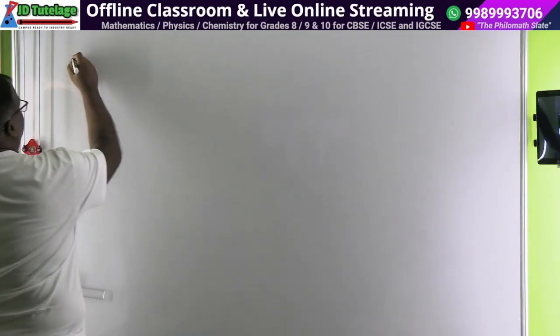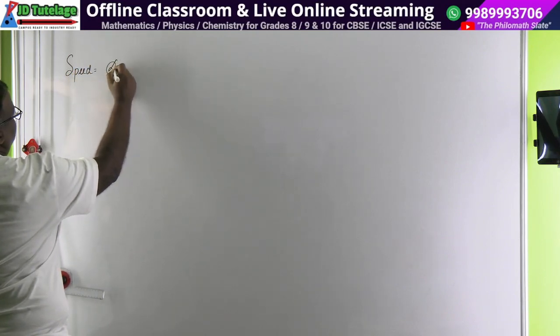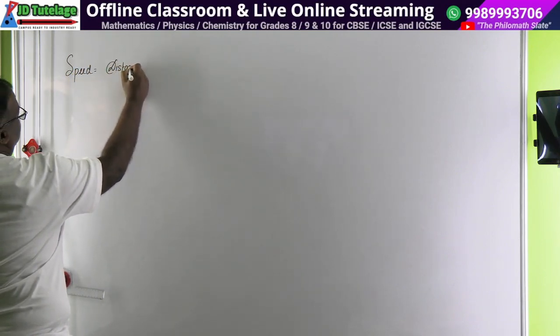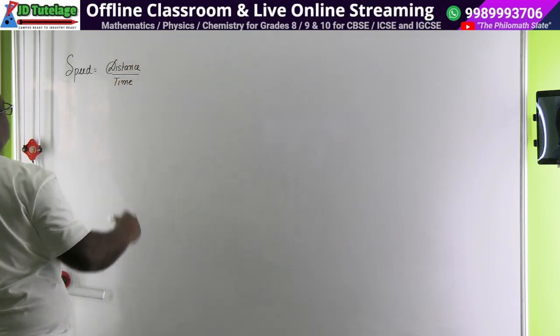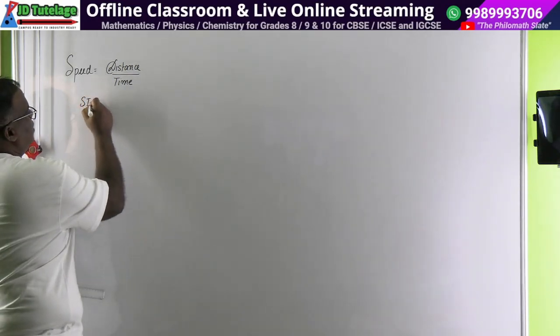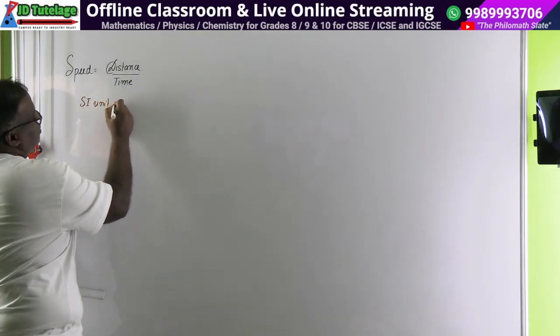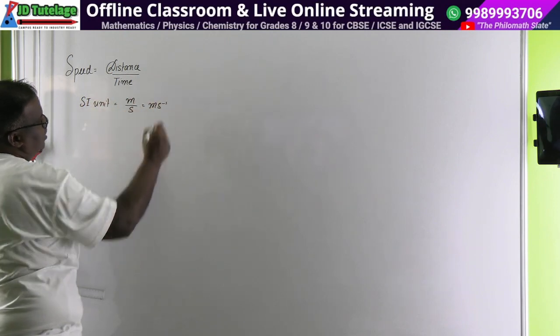Okay, so we had studied about speed and we studied two concepts on speed. Mathematically, speed will be distance upon time, and this is the last time to bid farewell to speed. After this we will not study more speed. Distance upon time. The SI unit of distance is always measured in meters upon second, usually nowadays written as ms minus 1.